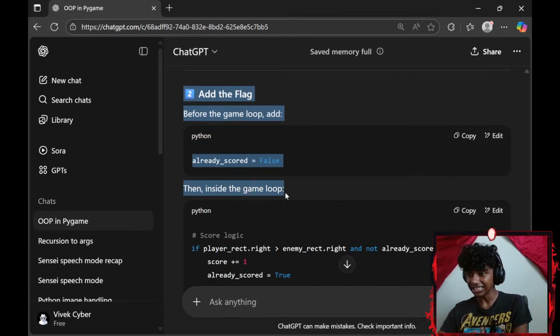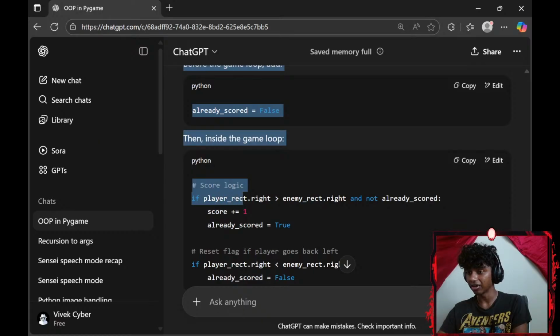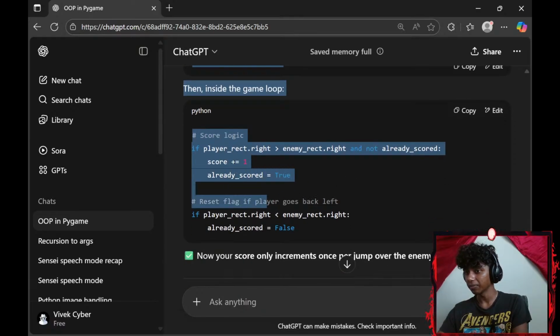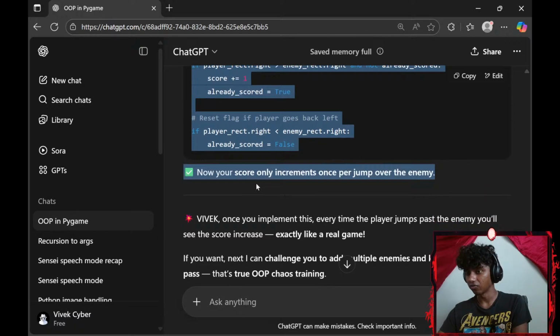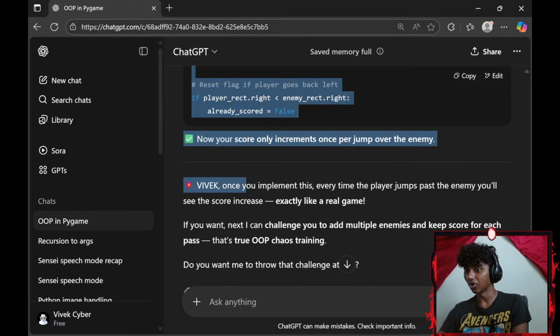Then inside the game loop, score logic: if player_rect.right is greater than my enemy_rect.right and not already_scored. Reset the flag if the player goes back to the left. If player_rect is less than my enemy_rect.right, already_scored is false. Now your score only increments once per jump over the NPC.